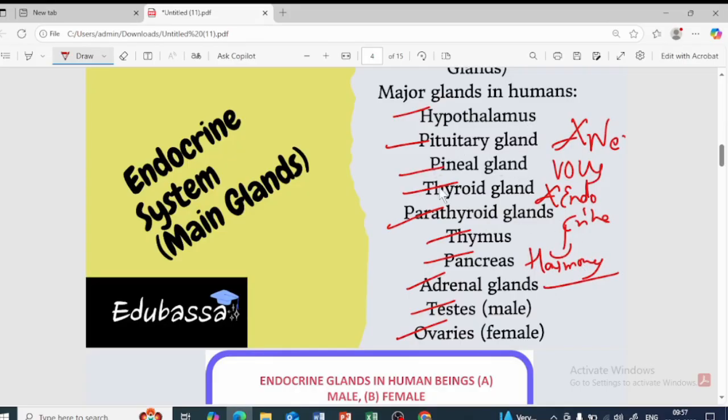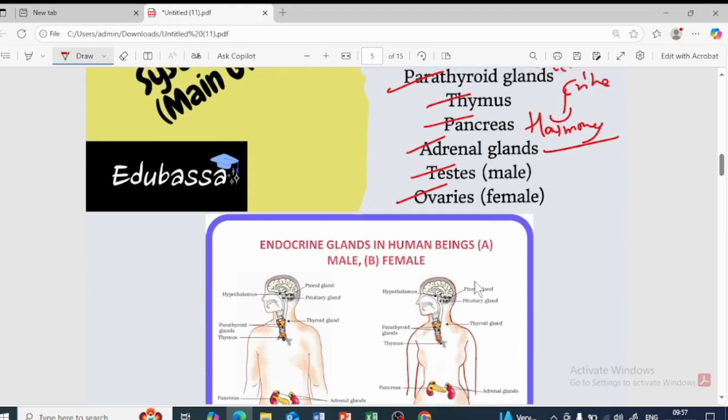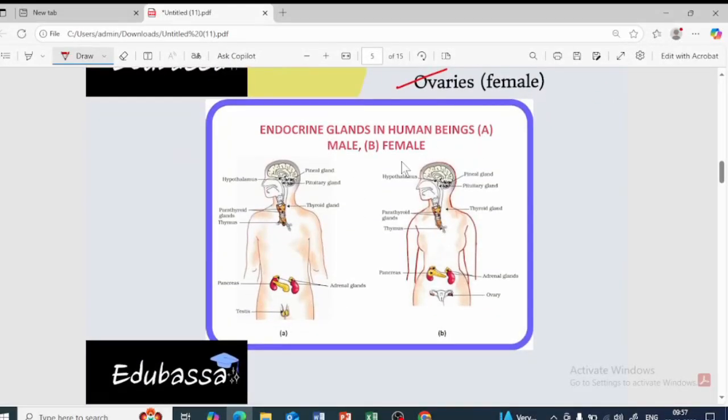So in the NCERT syllabus, this is included, and the thyroid gland is included, pancreas is included, adrenal gland is included, testes and ovaries. All these glands are included, and we are going to learn in detail about those glands. Okay, fine. Now the endocrine system in human beings.